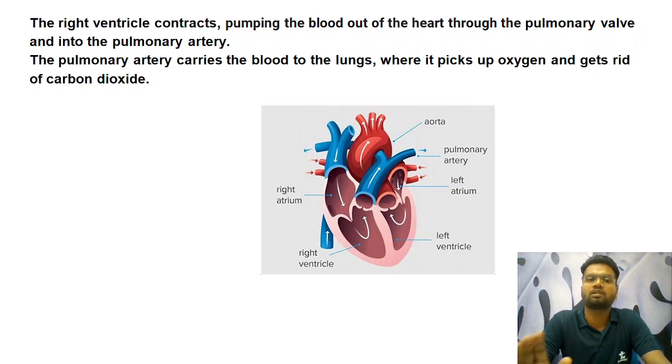So is this clear? After coming into the right ventricle, the blood flows to the pulmonary artery via the pulmonary valve, and they take the blood out of the heart to the lungs for purification. Over there in the lungs, the carbon dioxide is taken out, exhaled out, and the blood is enriched with oxygen, and after purification it comes back to the heart. Now let's move on to the second part. This was the first part: how the deoxygenated blood comes into the right atrium, then the right ventricle through the tricuspid valve, after that to the pulmonary artery via the pulmonary valve, and then to the lungs for purification. After purification it comes back to the heart.